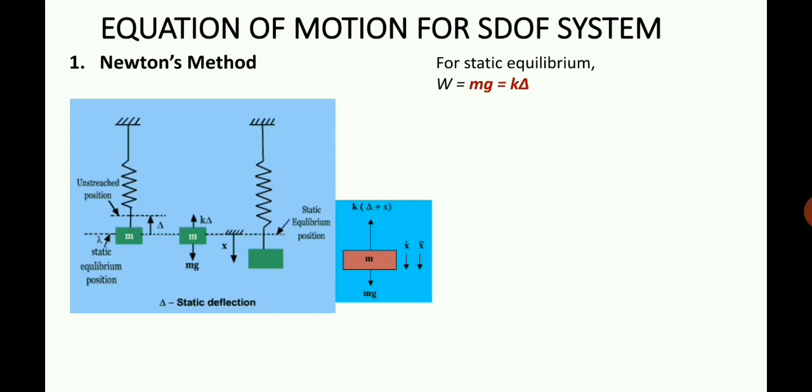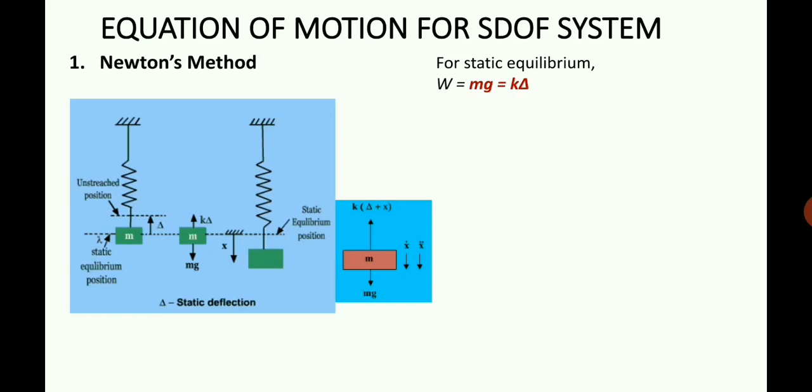Okay, so now this system is in equilibrium. This is in static equilibrium. There are no other accelerating forces or external forces applied on the system. Only a mass is attached to a spring, and it has reached equilibrium. The spring has displaced to a distance delta, which is called the static deflection, and mg is acting downward and k delta is acting upward. That is the first case. For static equilibrium we have written W is equal to mg, which is equal to k delta, because in order to maintain equilibrium the two forces should be equal. Then only the net force will be equal to 0.